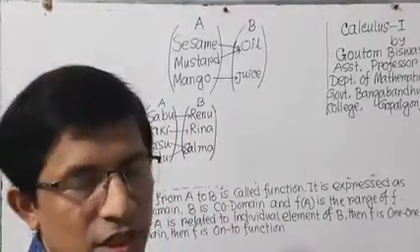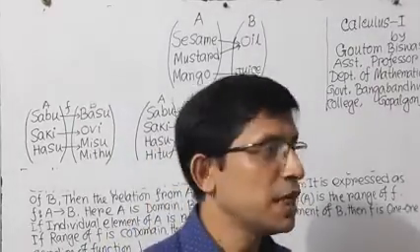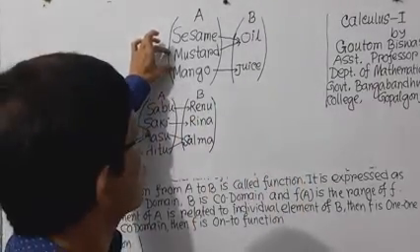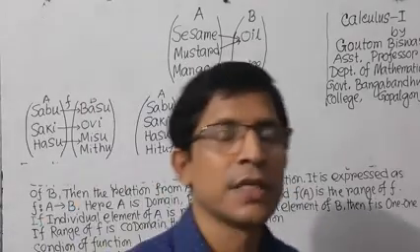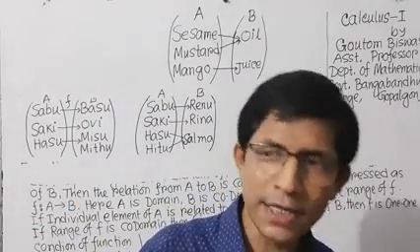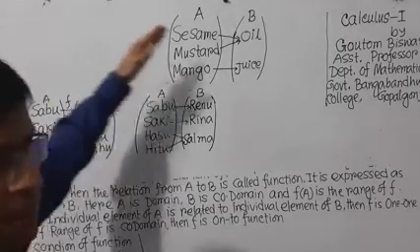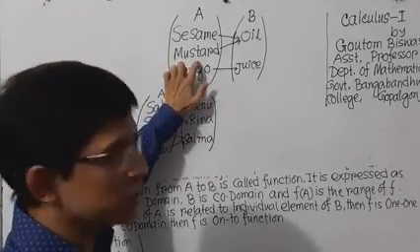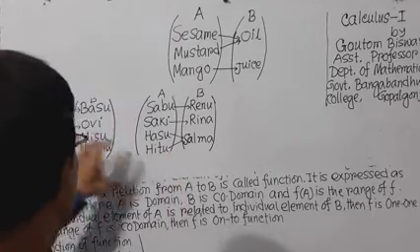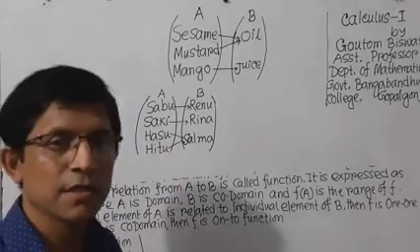This is the definition of one-one function. If any two different elements of the first set have the same image, then the function is not one-one function. So among these three examples, this is not one-one, this is not one-one, but this is one-one function.